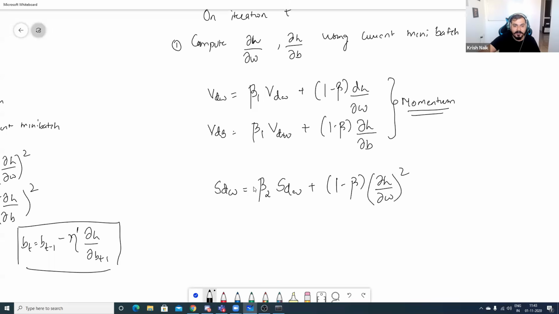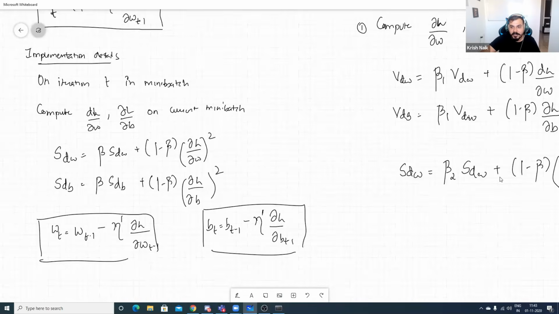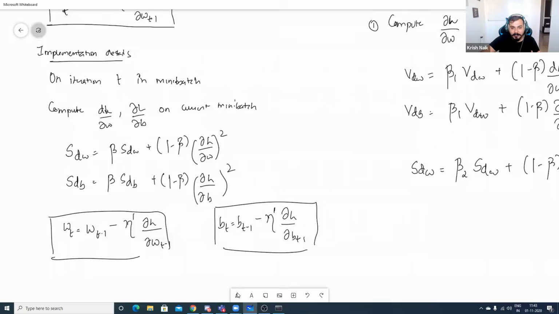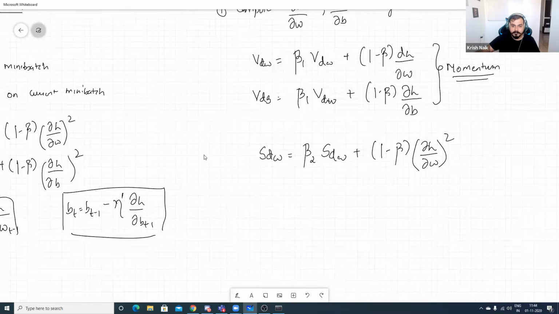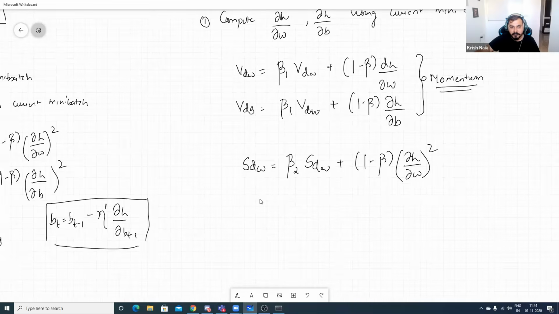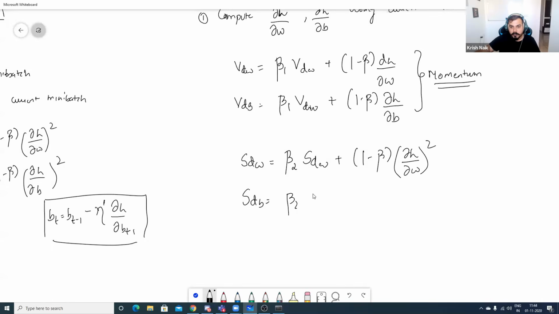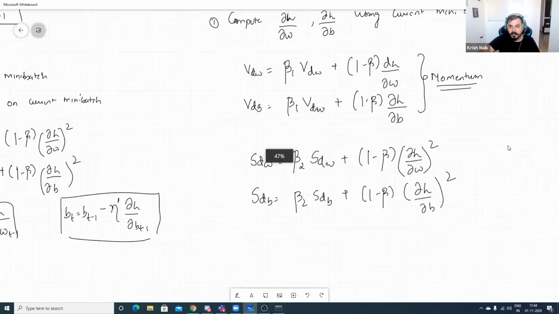The same formula, just applied here. And SdB = beta 2 times SdB plus 1 minus beta 2 times derivative of loss with respect to bias whole square. So this is my formula.